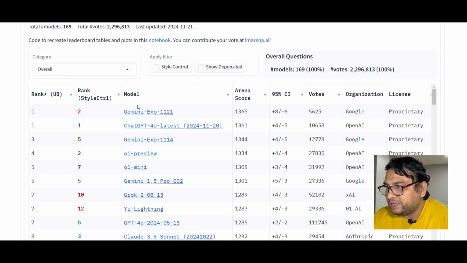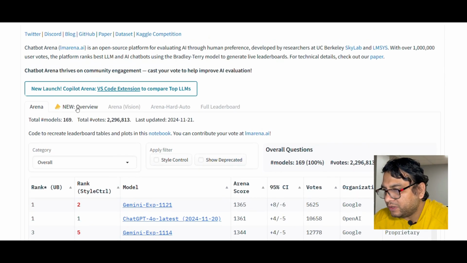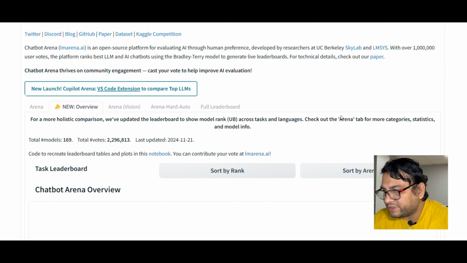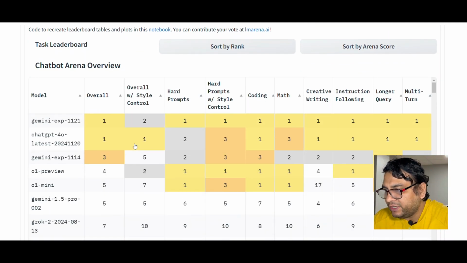As you see in the leaderboard, as per current rank, rank 1 is shared between 2 models, Gemini EXP 1121 and ChatGPT 4o latest. The Arena scores for these two models are 1365 versus 1361. Now if you go a little up, you have a new overview tab here. If you go there, you can see how each model performed in different test scenarios.